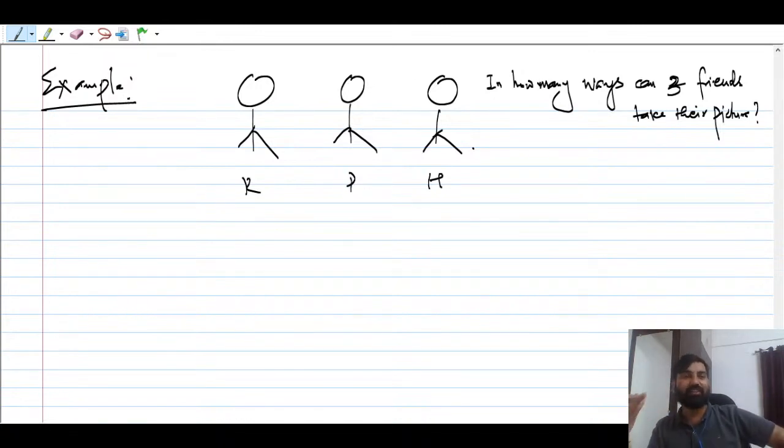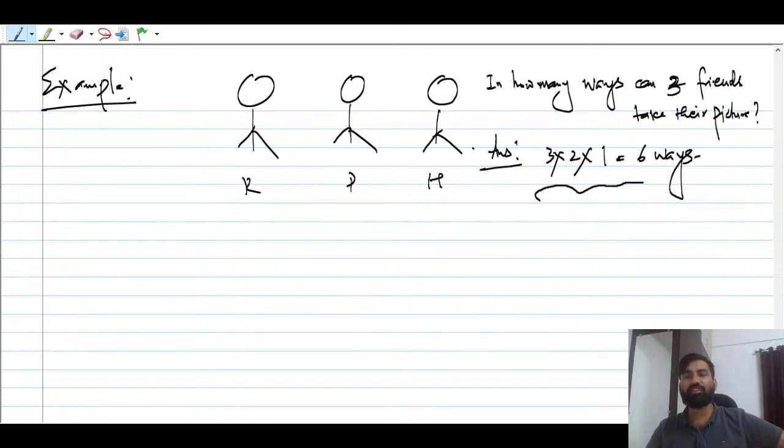So how many ways are there? It takes time if you are going to count in this manner. Better, you can say that there are three friends, so the answer will be 3 into 2 into 1, which is 6 ways, guys.